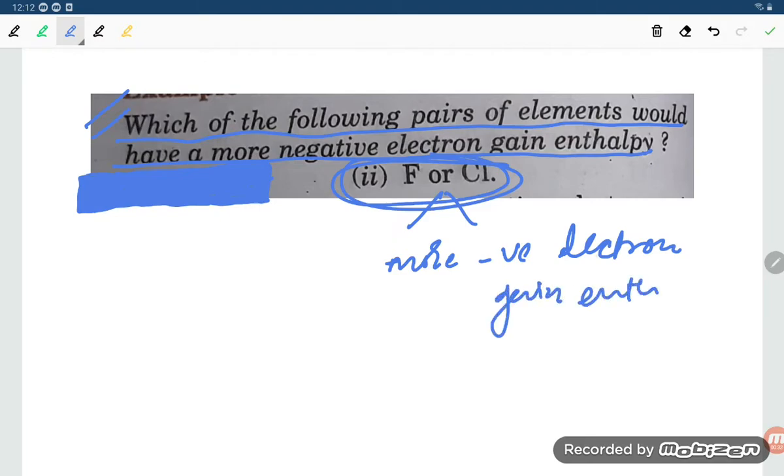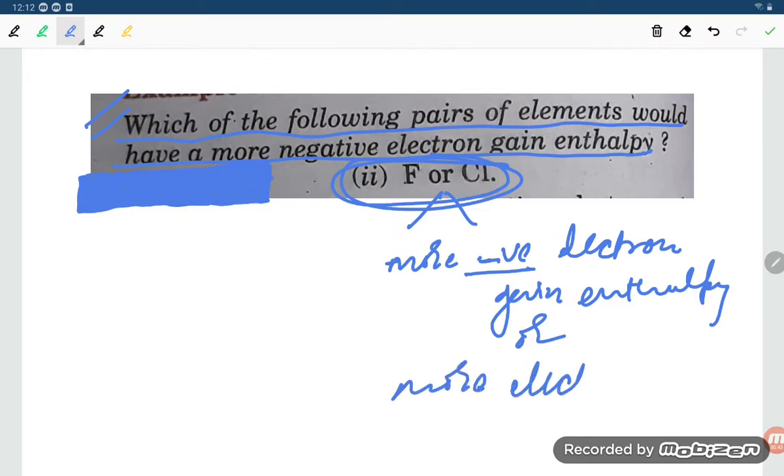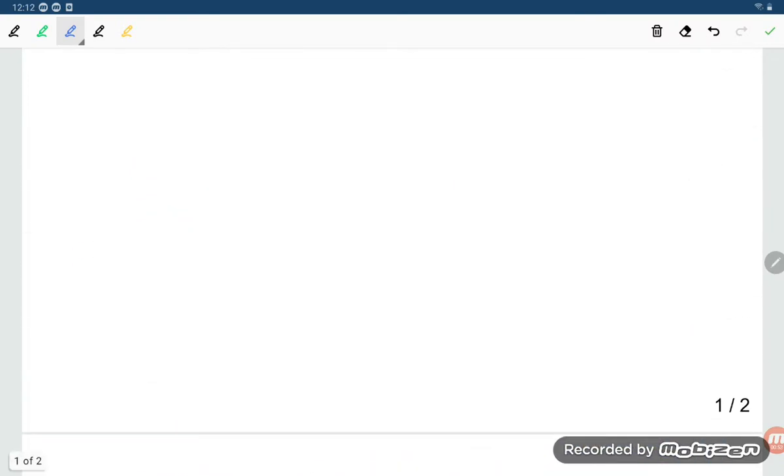So student, we have to find the more negative electron gain enthalpy, or you can also say more electron gain enthalpy. Don't get confused between the more negative or negative electron gain enthalpy.